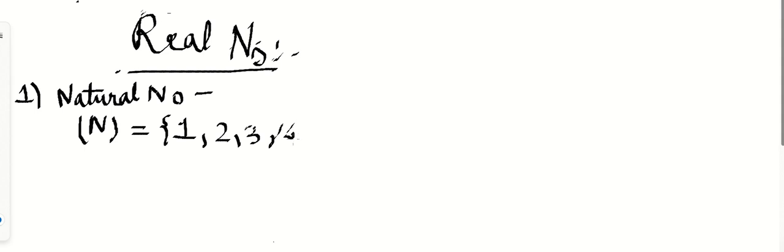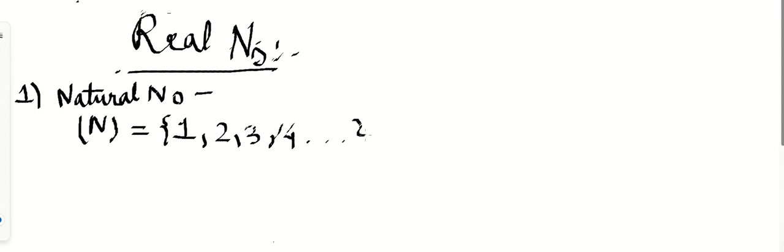The natural number is represented by the letter N. Under natural numbers, definitely it starts from 1, then 2, then 3, and then 4, and so on.